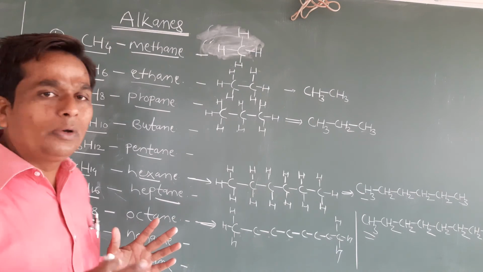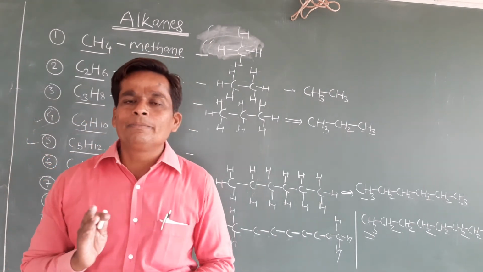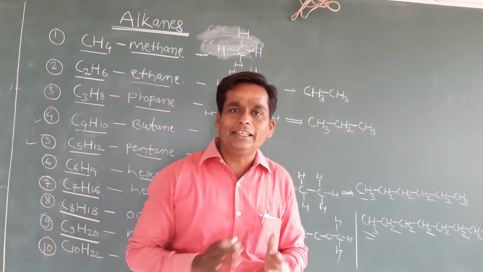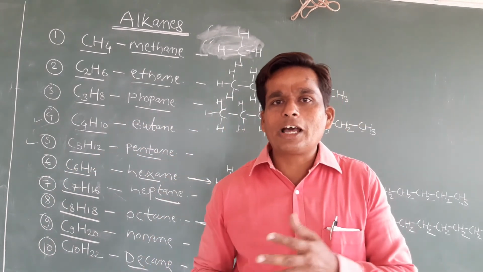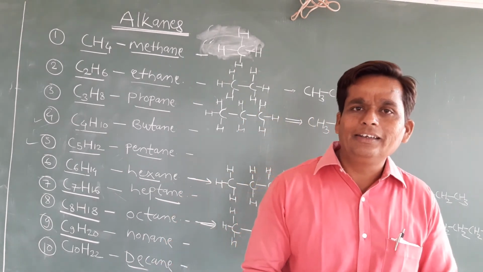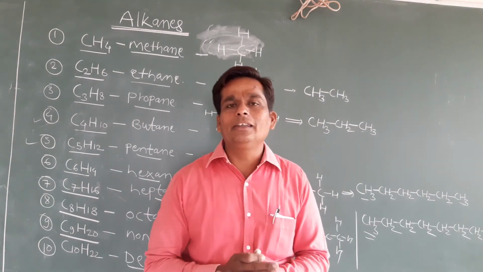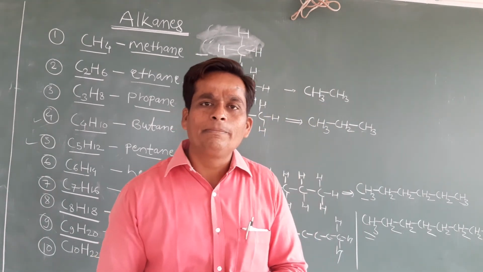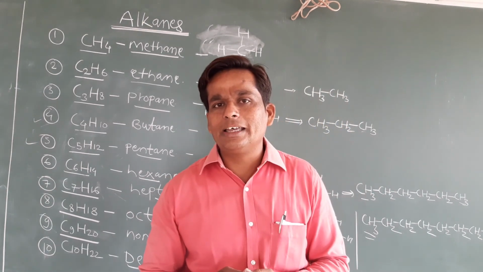So you remember always, in the case of alkanes, if 1 carbon is there, that is methane. If 2 carbon is there, that is ethane. If 3 carbon is present, that is propane. If 4 carbon is there, that is butane. If 5 carbon is there, that is pentane. 6 carbon is present, hexane. 7, that is heptane. 8 carbon is there, that is octane. And if 9 carbon is present, that is nonane. And 10 carbon is there, that is decane.